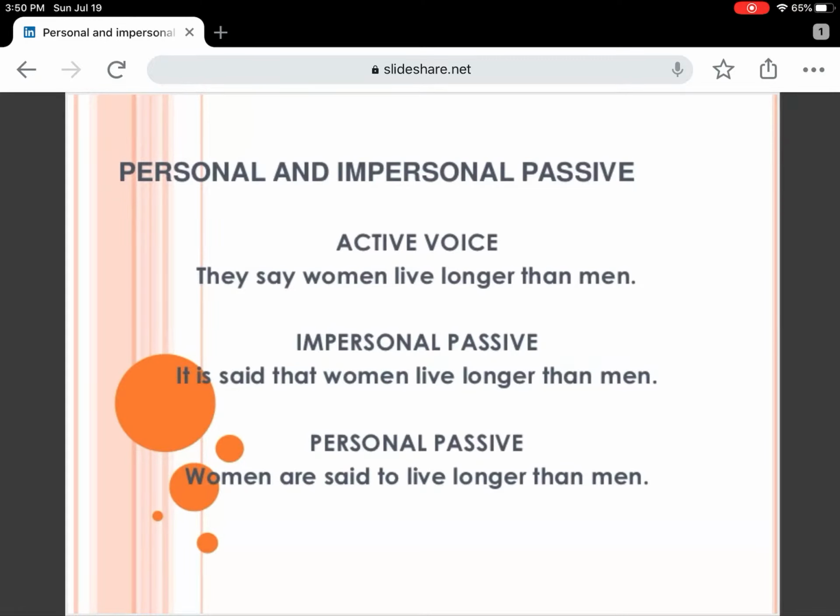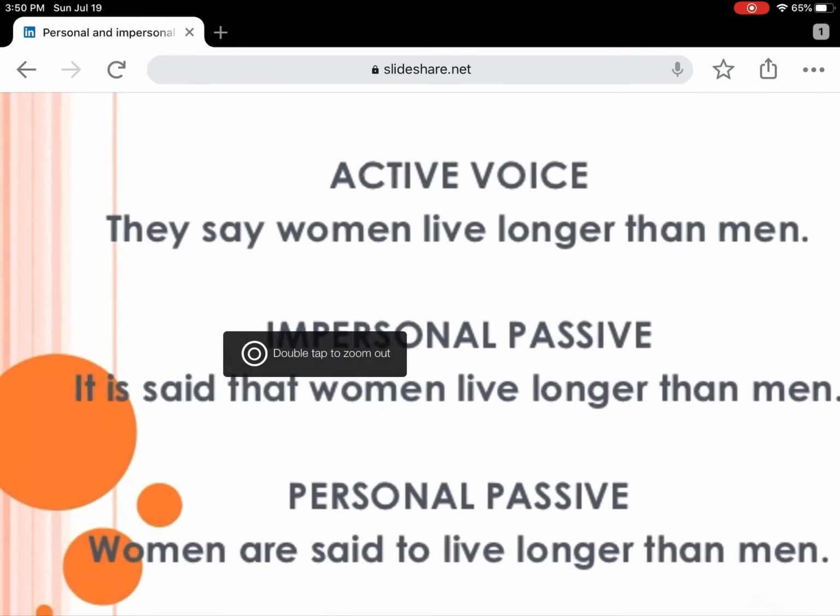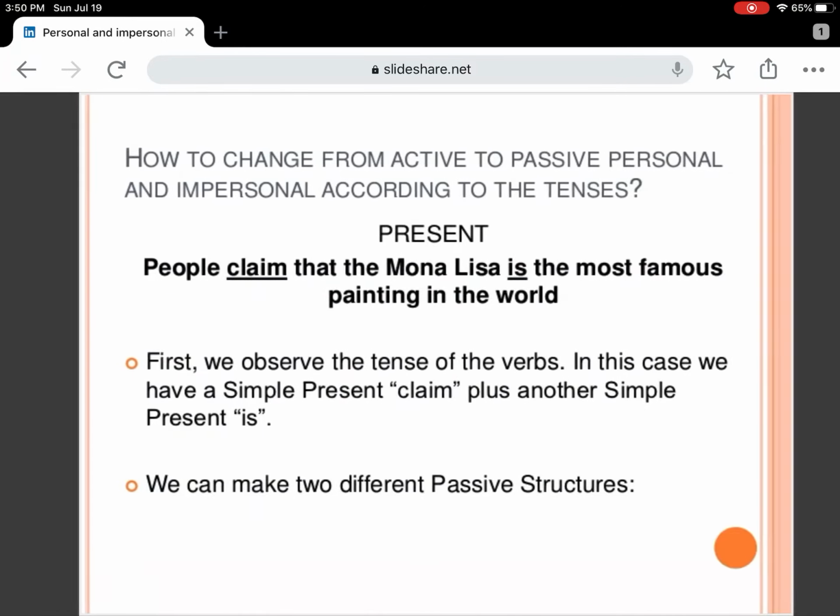And impersonal passive, it is said that women live longer than men. I mean, I don't know, some studies have said that, right? Not me. But personal passive, we have women are said to live longer than men. So that's the difference. Impersonal and personal passive.